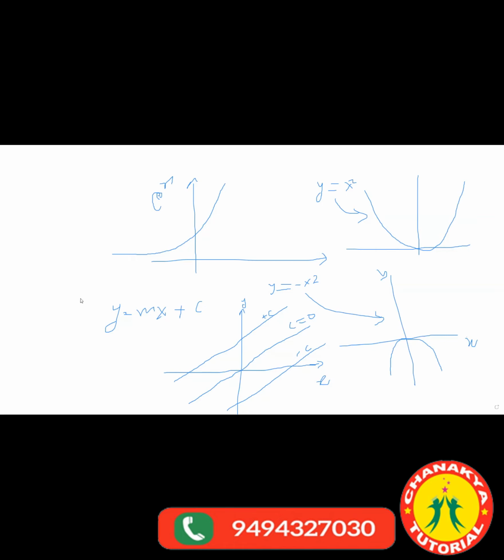Let me clear this. Okay, then we'll start with motion in a straight line. We call it kinematics. See guys, kine means motion, matics means study. So kinematics is a study of motion.